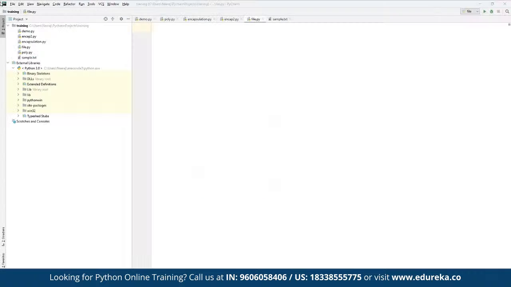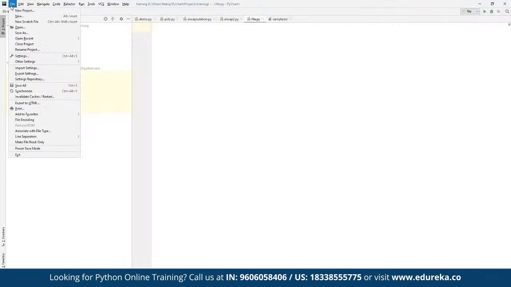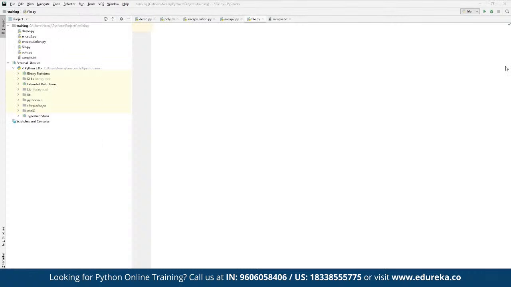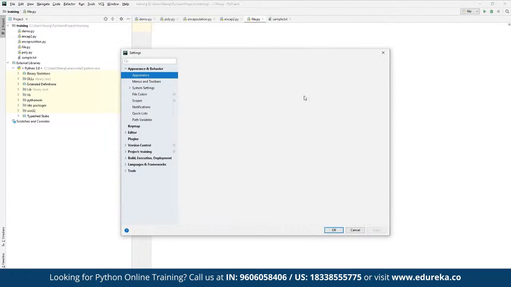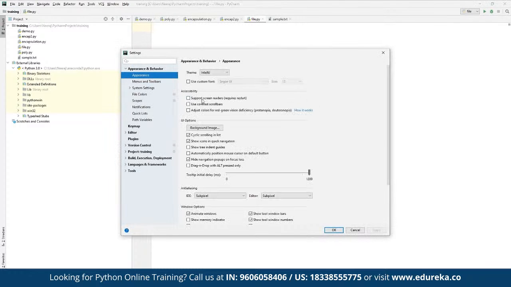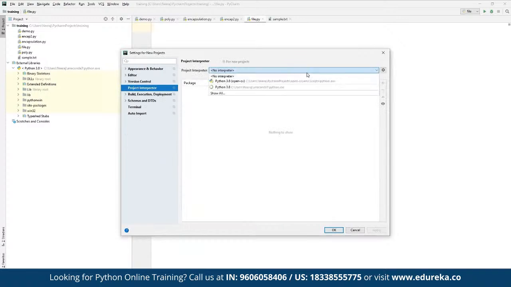So when we are working with a Python IDE, let's say PyCharm, first of all, PyCharm is offered as a free tool, so we can go ahead and download it. Now, to install more libraries, we have to click on File, and then navigate to Settings. In case we don't have all the packages available, then we have to make sure we download all the packages that we can work with. All right. So for that, we navigate to the Settings tab, and here we have something called Project Interpreter. Here we can choose which interpreter we are currently using.